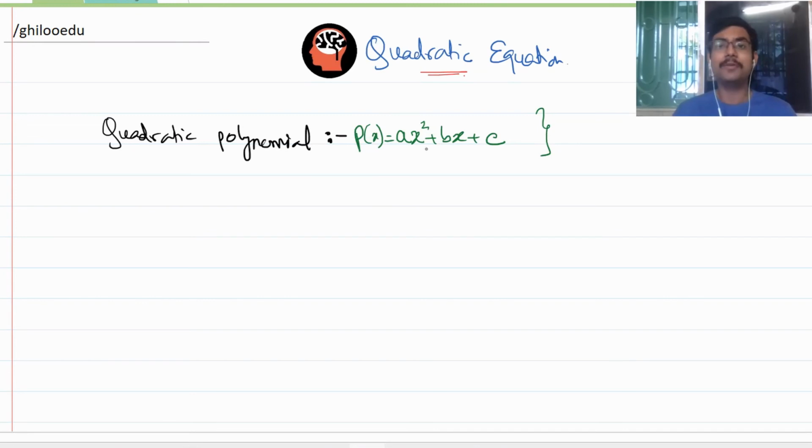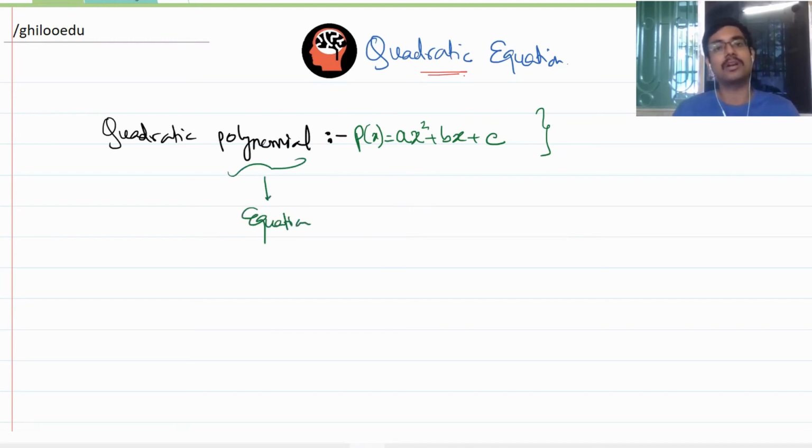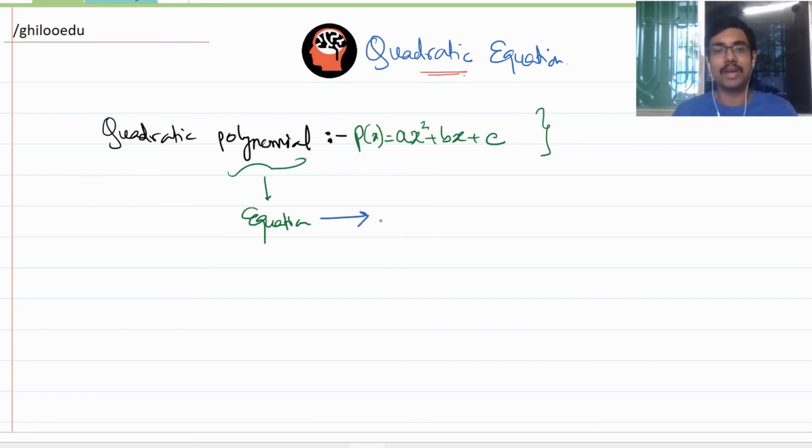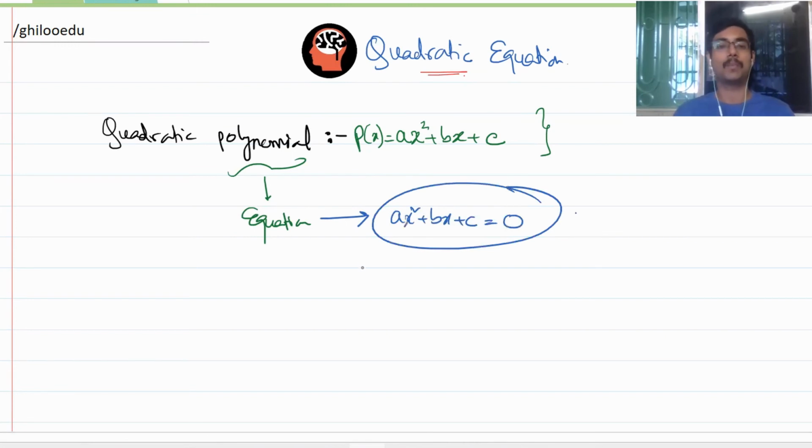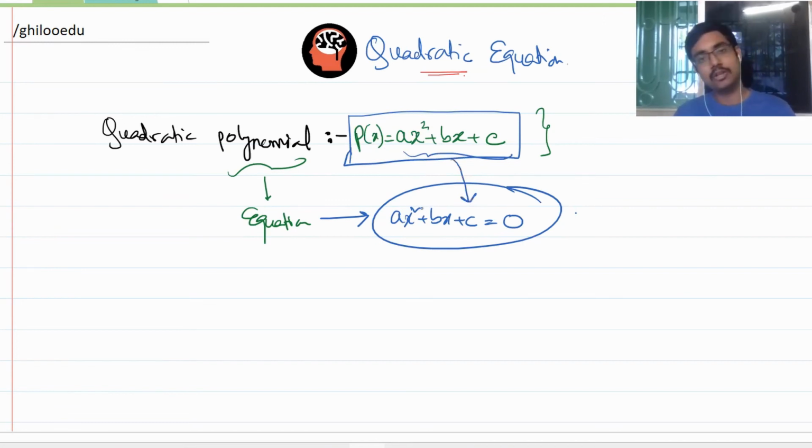Now this quadratic polynomial becomes an equation when ax square plus bx plus c is equal to 0. This is a polynomial. This is not an equation, this is an expression, a polynomial. But when that expression becomes an equation, we call this a quadratic equation. Is everybody clear on that?